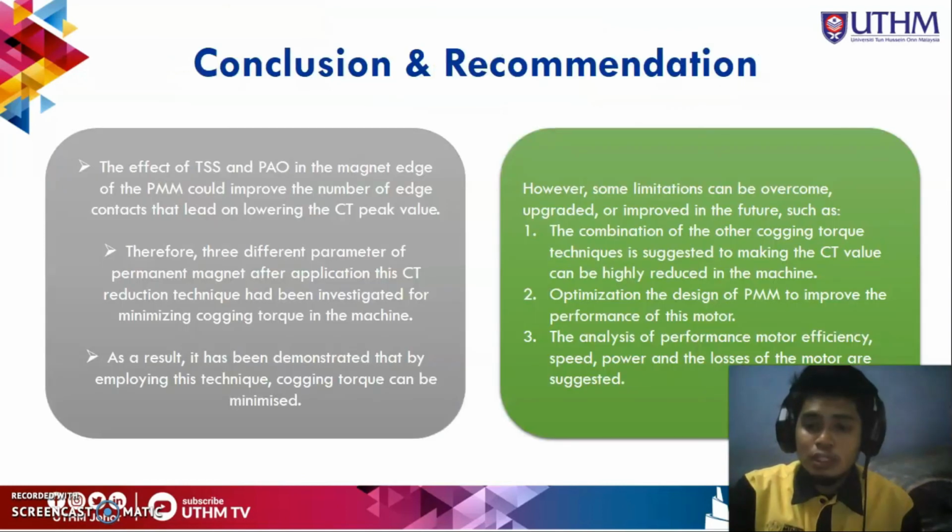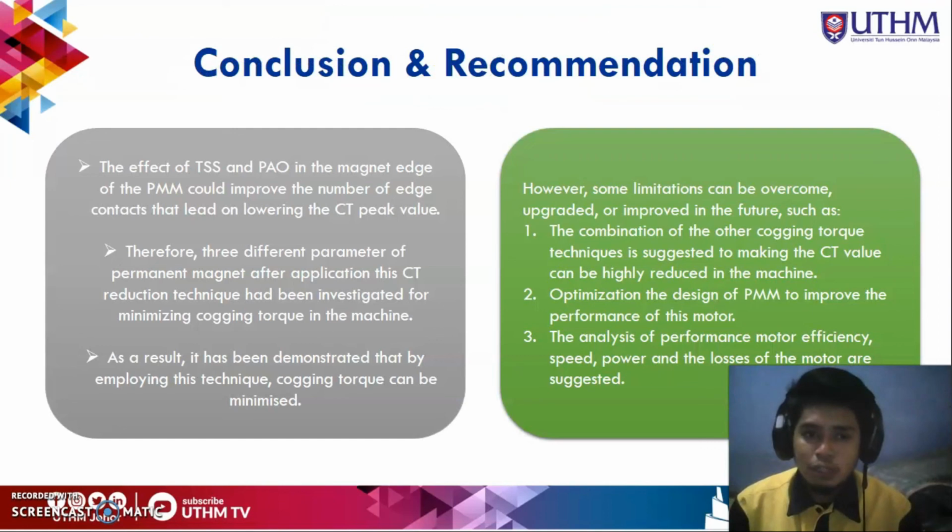We proceed with the conclusion and recommendation. The effect of TSS and POW on the edge of the FPM could improve the number of edge contacts, which leads to lowering the cogging torque peak value. Therefore, three different parameters of the magnet after application have been investigated for cogging torque reduction in the machine. As a result, it has been demonstrated that by applying this technique, cogging torque can be minimized.